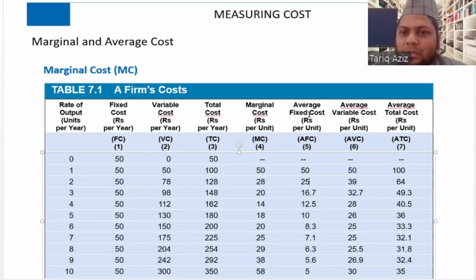If we divide the fixed cost by the number of output, it gives us the figure of average fixed cost. And you can see here that fixed cost is fixed, but the number of output is changing, increasing. So if the numerator is the same and the denominator is increasing, what will happen? If the numerator is 50 only and we are increasing the denominator from 1 to 10, the value will decrease.